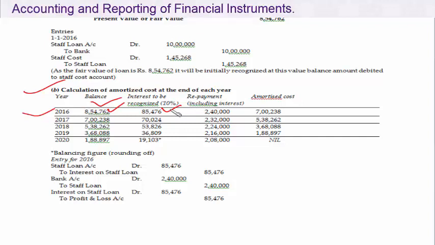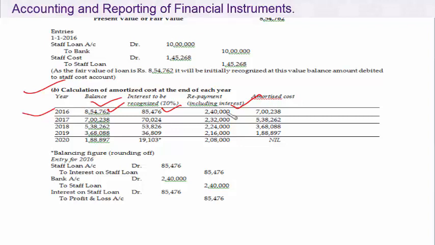What will be the entry for 85,476? We will debit the loan account, credit the interest account. Now, we will receive the repayment of 2,40,000. It may include 40,000 as interest, but we don't classify it as interest. It's a repayment, because interest will be applied at the effective interest rate, that is 10%, which we have done. Whatever the amount is coming, whether on account of interest or repayment, we deduct it, because interest we have already credited to the interest account.